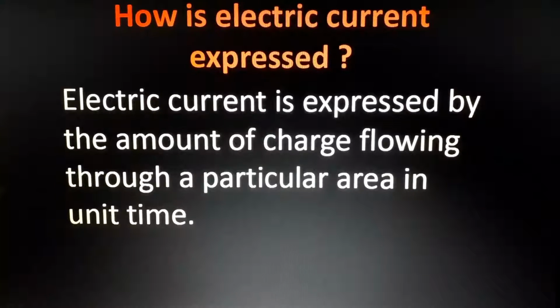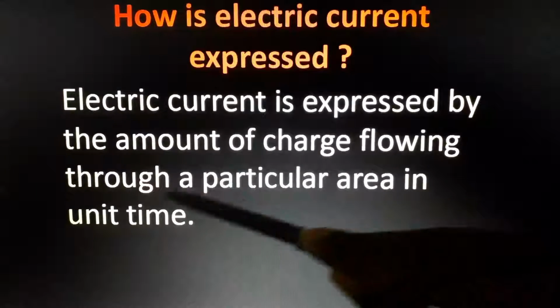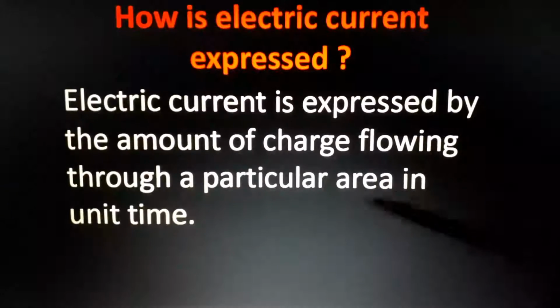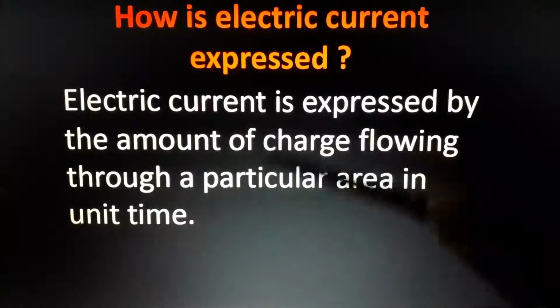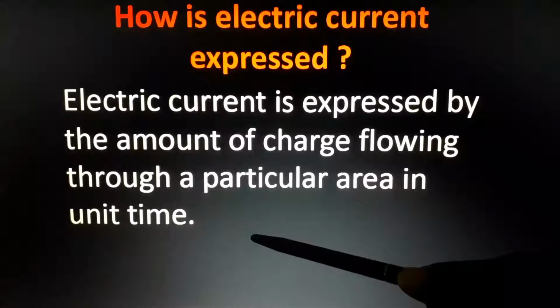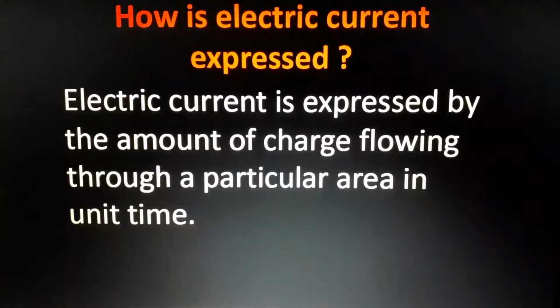Electric current is expressed by the amount of charge flowing through a particular area in a particular time, coulomb per second. The amount of charge flowing is Q, in coulombs. The particular time is T, in seconds. Coulomb per second. Understand? Q by T, or coulomb per second. Q is the representation of charge. The SI unit of Q is the coulomb, or we can write it as C. The SI unit of time is the second.